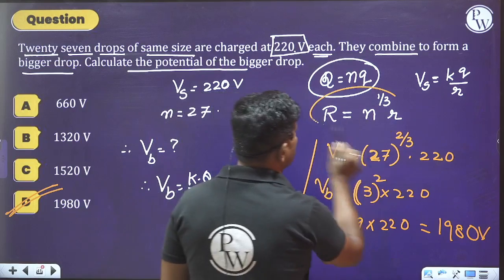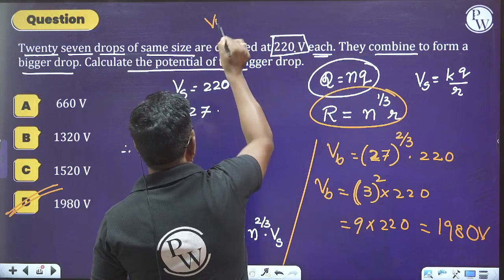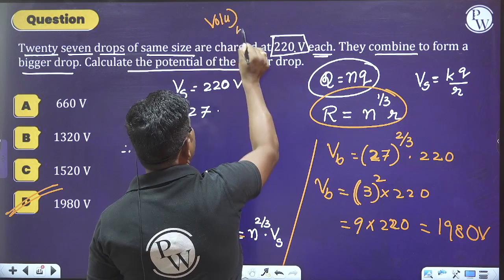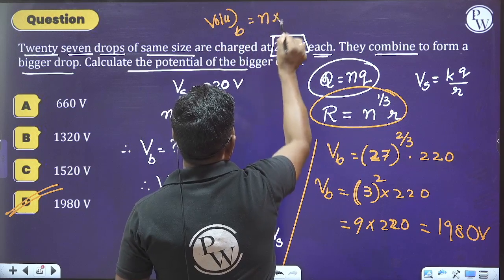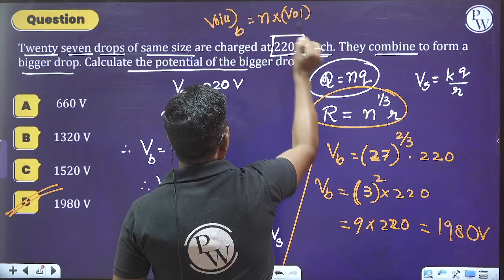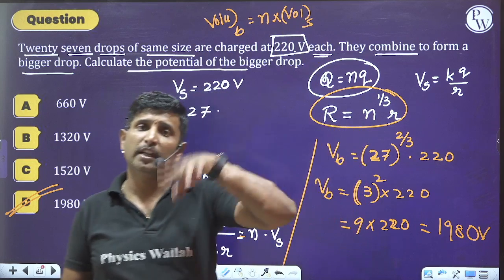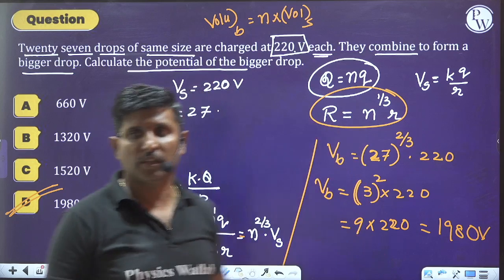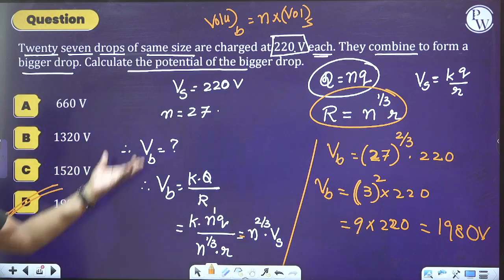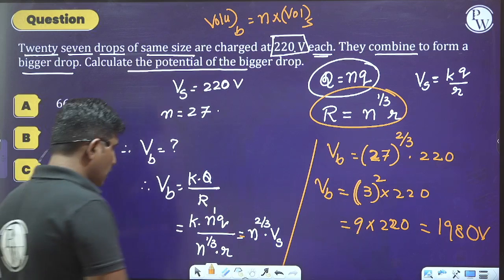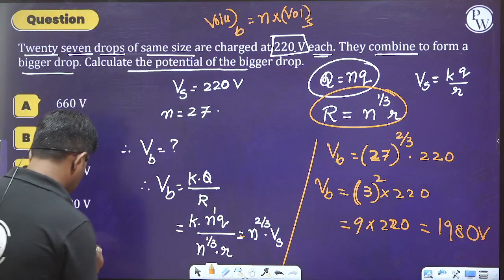How do we get this relation here? Please observe this. The volume of the bigger sphere is always n times the volume of a smaller sphere. Whenever we do this, you will get the relation between the radius of the bigger drop and the radius of the smaller drop. I hope you can do such things, and you can remember this as a shortcut formula.